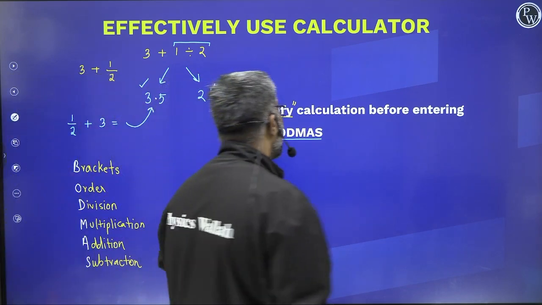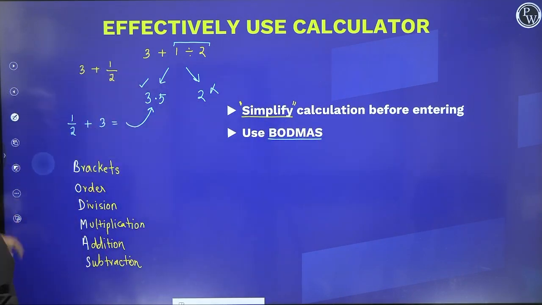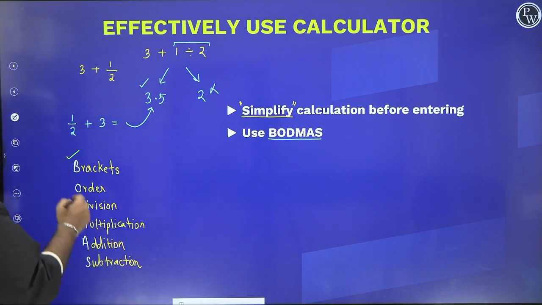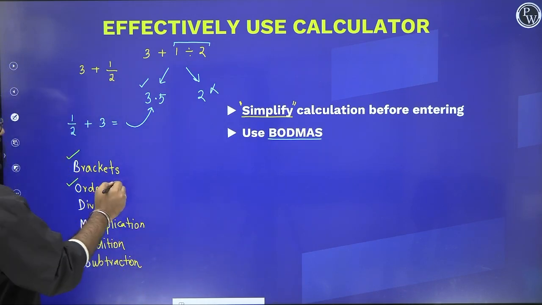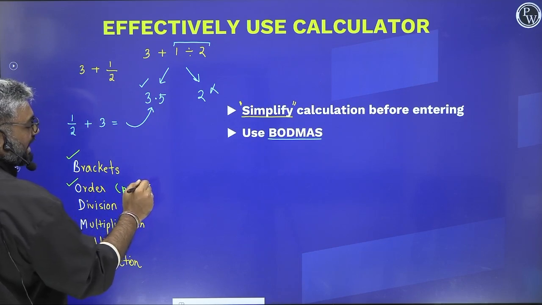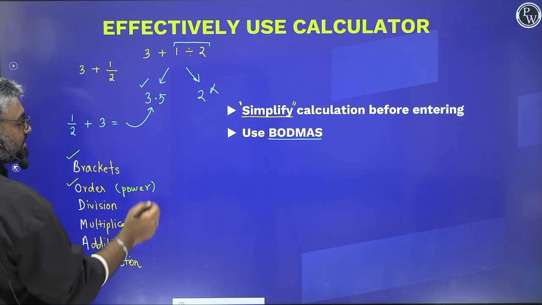So what it says is, for a given expression, you first deal with the brackets. Any operation that's within the brackets, you first deal with them. Then you deal with order, that is your power. Exponent could be root, could be anything, so that you first figure out.